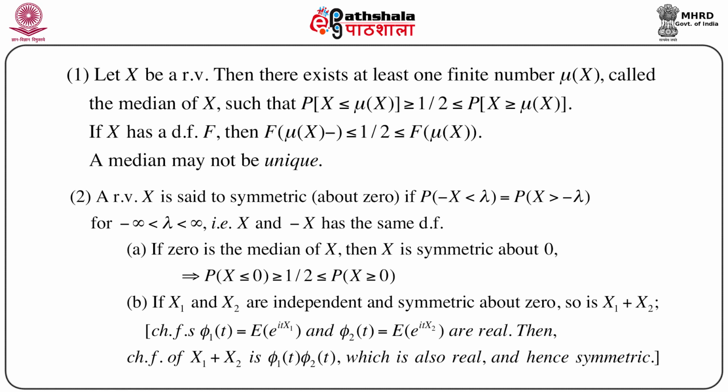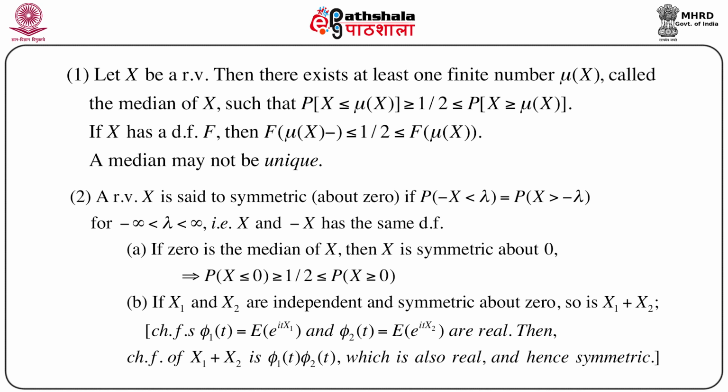Now if 0 is the median of X, then by the definition of median, probability X less than or equal to 0 is greater than or equal to half, which is less than or equal to probability X greater than or equal to 0.